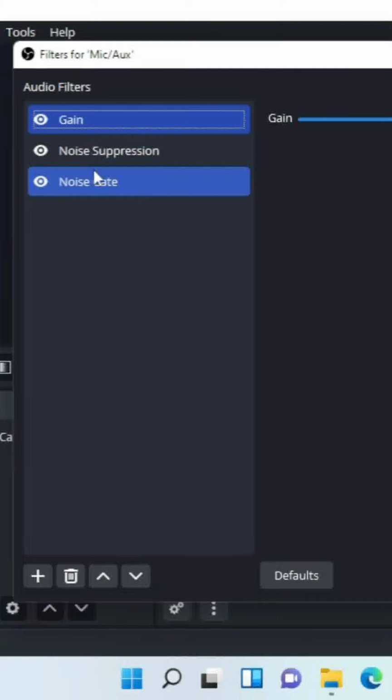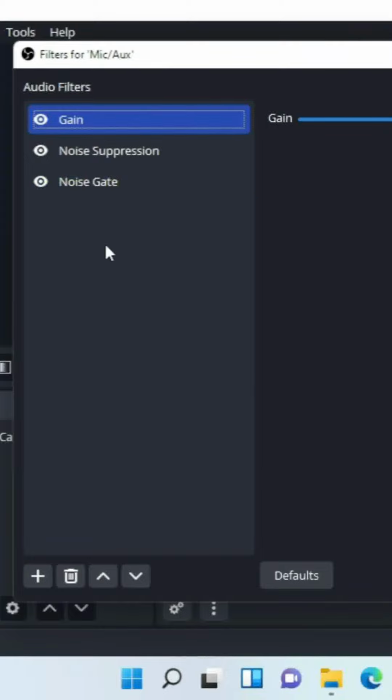Again, for me it worked. Now I can clearly record anything with this mic. And if your mic doesn't support this, gain is used to increase the dB voice of your mic. So if your mic is supporting this, you can add this, but if your mic doesn't support it, you don't have to.